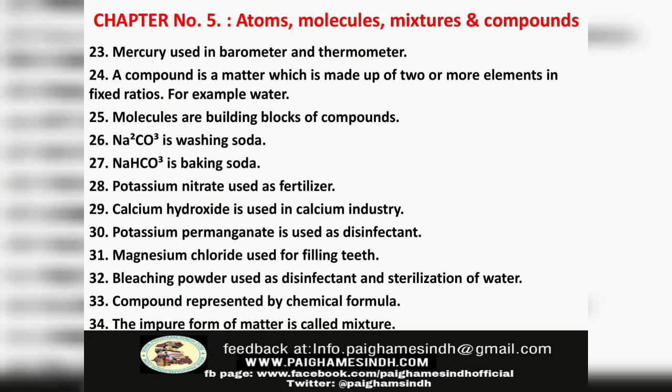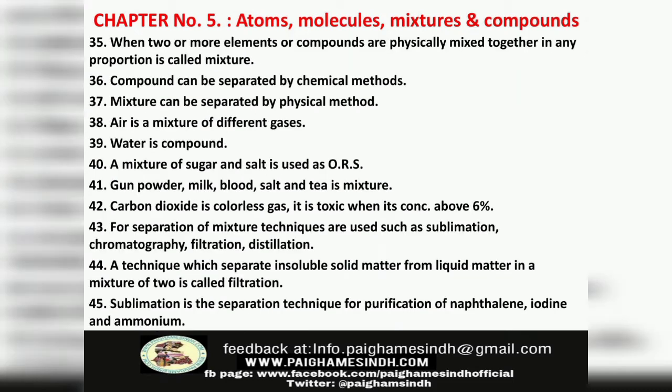Number 33. Compound represented by chemical formula. Number 34. The impure form of matter is called mixture. Number 35. When two or more elements or compounds are physically mixed together in any proportion, it is called a mixture. Number 36. Compound can be separated by chemical methods. Number 37. Mixture can be separated by physical method.